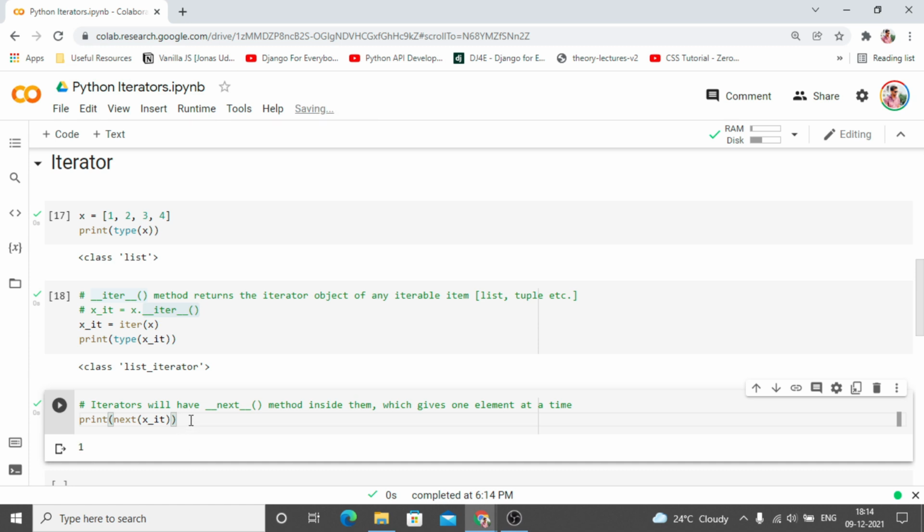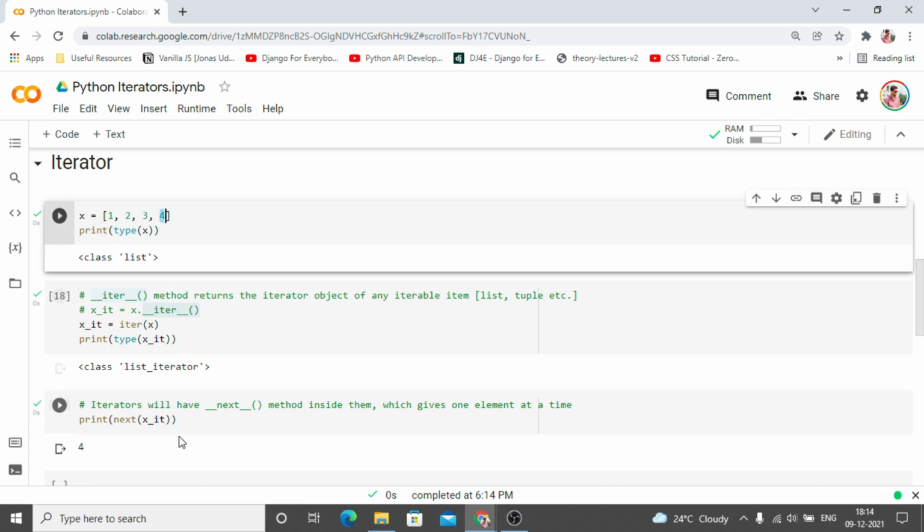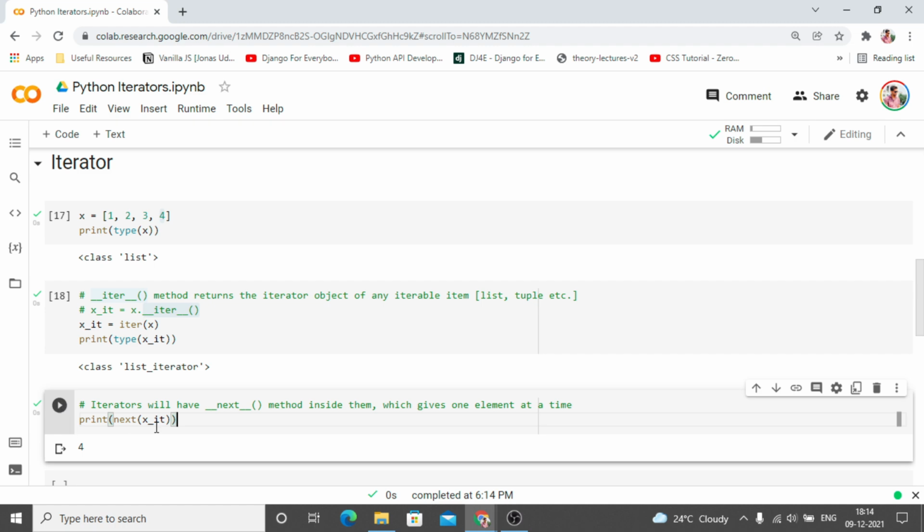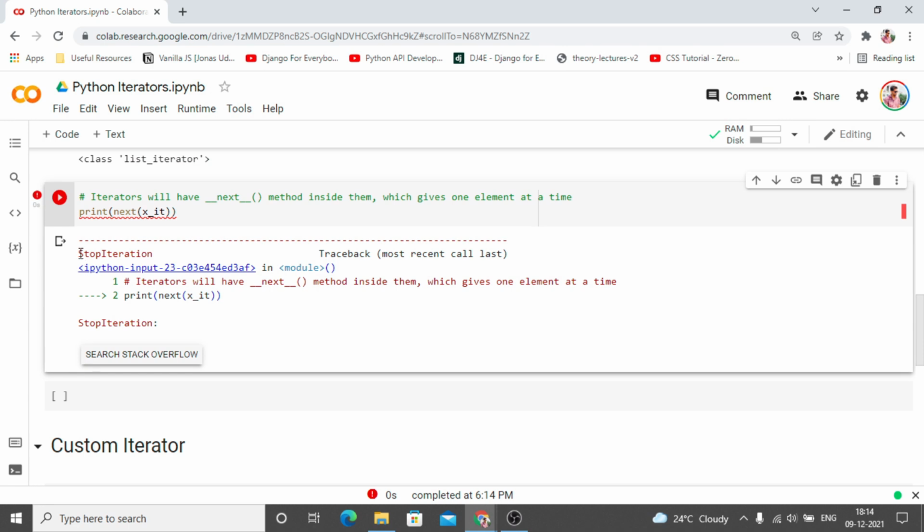Now that we have seen the 1, let's run this again. 2. Let's run this again. 3. And then 4. And now we are at the very end of this iterable object. Now what is going to happen when we run this next function again? It is throwing a stop iteration, and this stop iteration error is crucial when we are working with iterator objects, because it shows that we do not have any other element to throw.